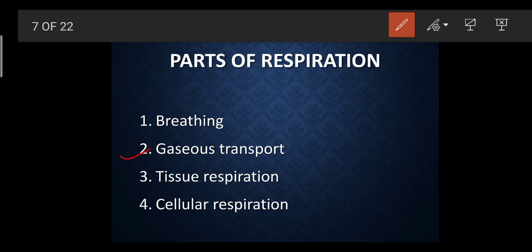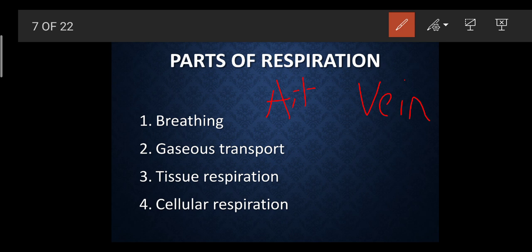Gaseous transport now. We have already heard about the word circulatory system. What does the circulatory system do? First I am going to explain a basic one. There are two blood vessels.